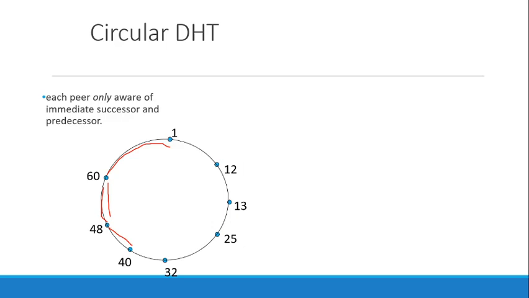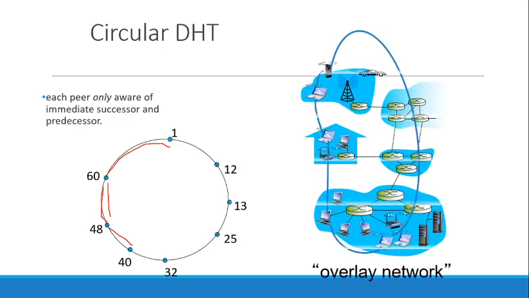So they only know about their neighbors. This makes the distributed hash table work in a circular way, so it's called a circular distributed hash table, and it is usually used in an overlay network.